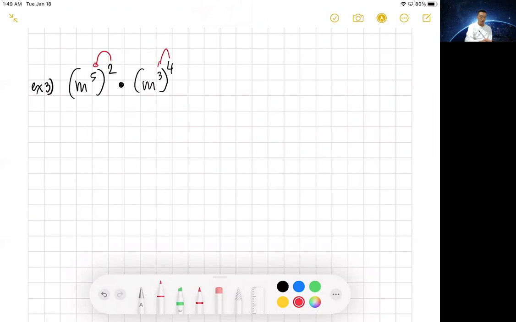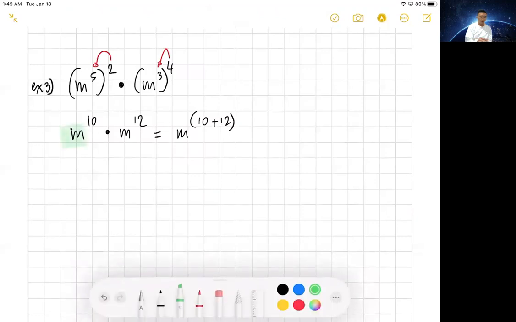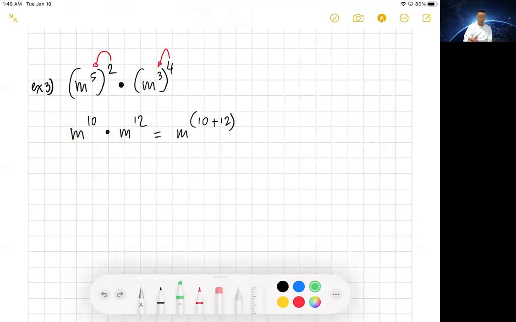I'm going to go ahead and distribute twice. I get m to the 10th times m to the 12th. And now I'm not going to distribute, I'm going to go ahead and add. There's a difference, right? Because I have two separate bases that are the same. I end up with m to the 22nd.